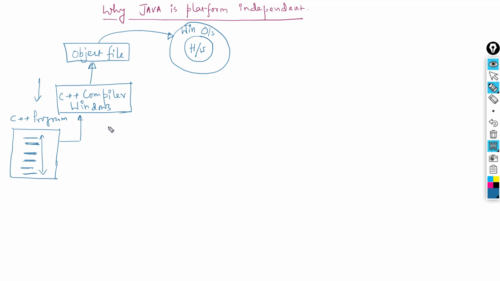But if you want to execute this object file, generated by the C++ compiler for Windows, on a Linux machine or Mac machine, that's not going to work. So if you want to execute your C++ program on Mac or Linux, you need to compile it using a C++ compiler for Mac. If you want it to execute on Mac, then you need a C++ compiler for Mac.